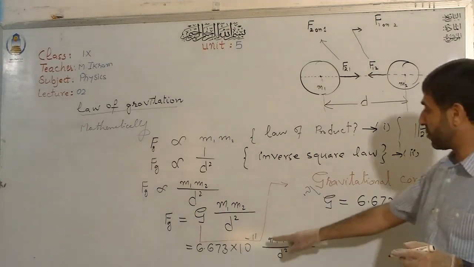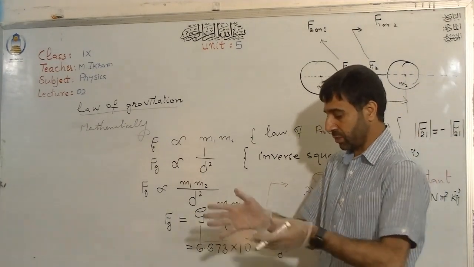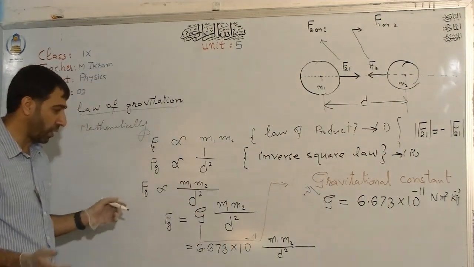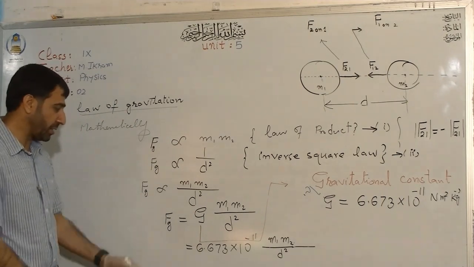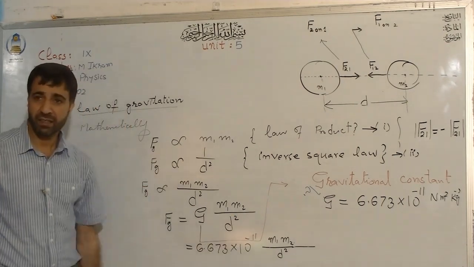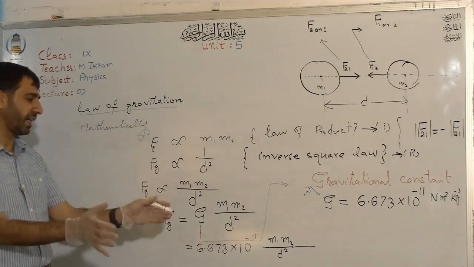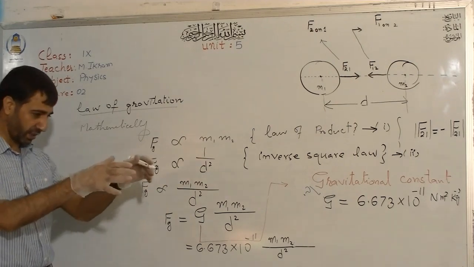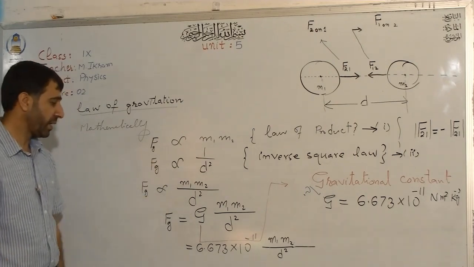Because if it were greater, then between even those small masses the force would be much larger, and we would all stick together. So thank God that it is small. The ordinary smaller masses are convenient for us.